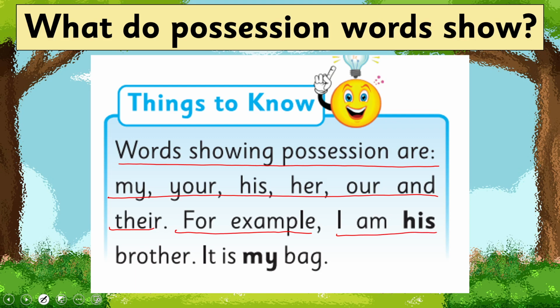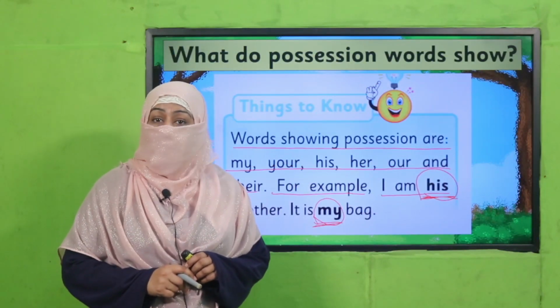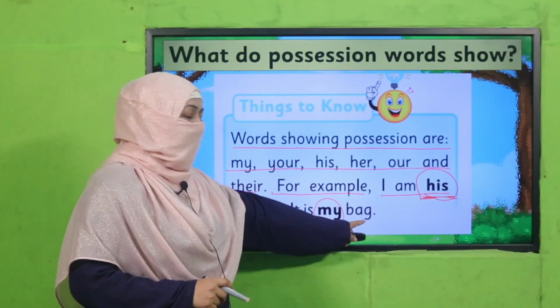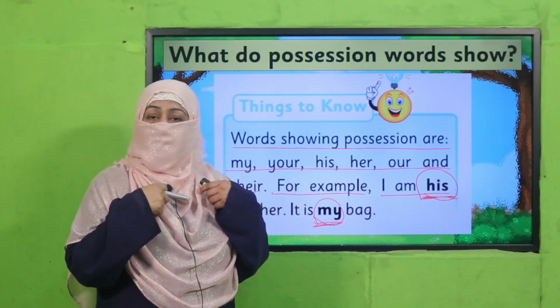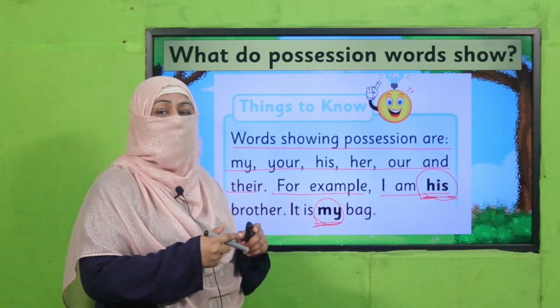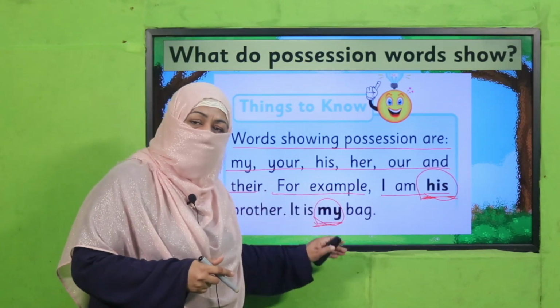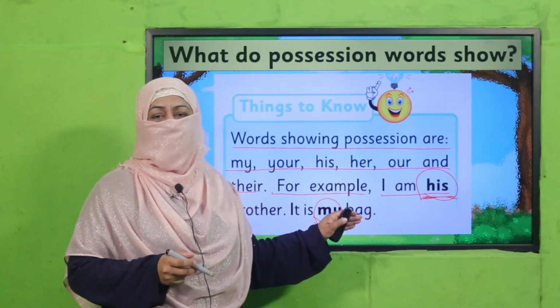For example, I am his brother. It is my bag. So what are these words showing? These words, possession words, show ownership. Like, whose bag is this? This bag is mine. Who is the owner of this bag? I am. So, whom something belongs to, how do we find out? Through possession. Possession words tell us the ownership of something, right?